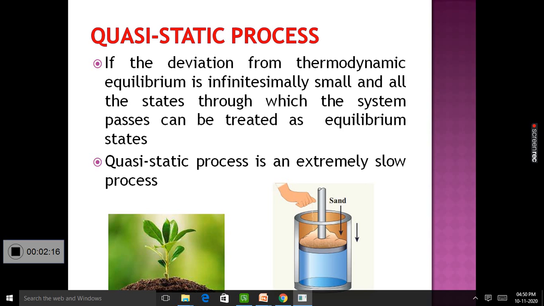The instantaneous change is very small. Therefore, if we observe the system at different instances, we can see that nothing is happening. We can see that the system is always in equilibrium state. So all the states through which the system passes can be treated as equilibrium states.